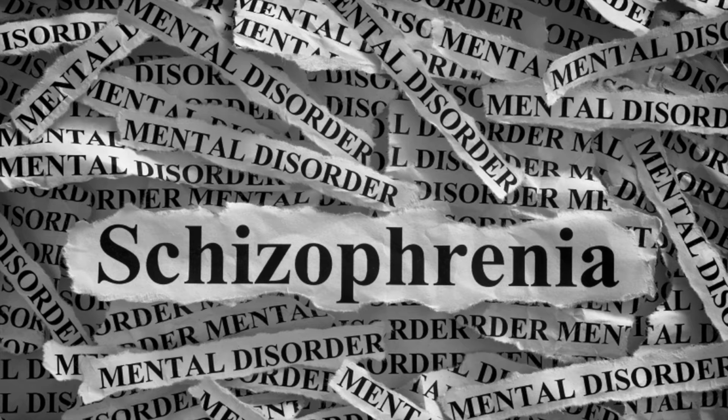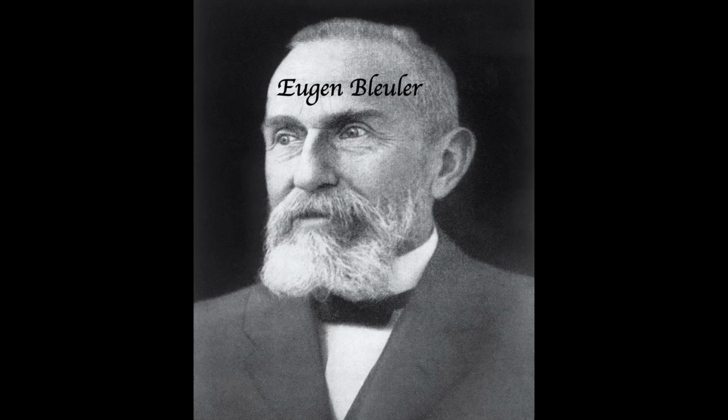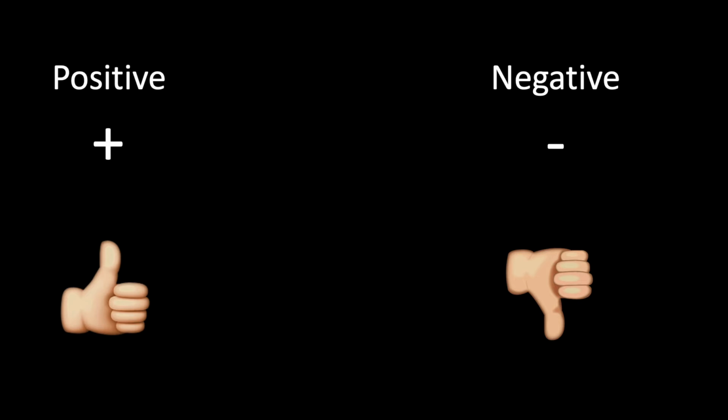So, we got through all that. We know all this about schizophrenia. But what is it like in the mind of someone who suffers from schizophrenia? Remember Buehler, the guy who coined the term schizophrenia and came up with the positive and negative description of symptoms? This is where that comes into play. So, when speaking about the symptoms of schizophrenia, they fall into either a positive or negative category, and Buehler doesn't mean this in a good or bad way. The terms positive and negative subdivide the symptoms into ones which basically add or subtract aspects of one's psyche.